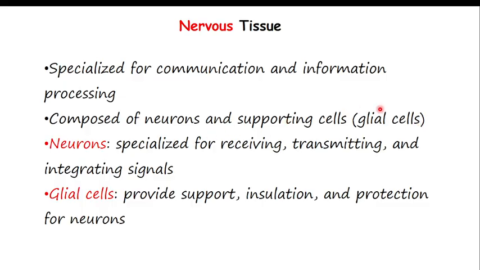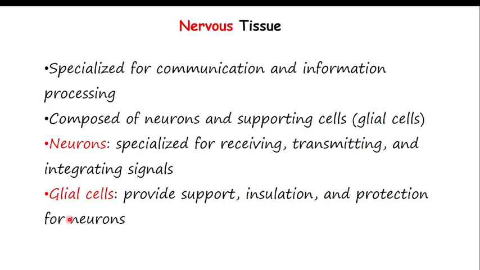Glial cells are 90% of the nervous tissue and neurons are 10%, but neurons do the function of coordination and thinking. Neurons are specialized for receiving, transmitting and integrating signals, meaning neurons are the cells which process our data and give the response.